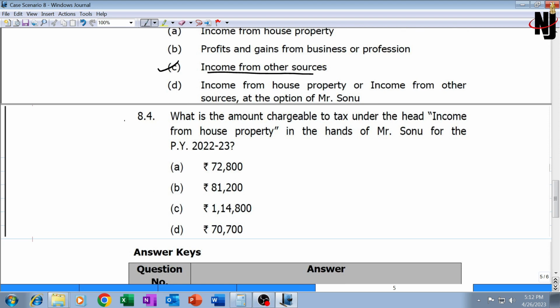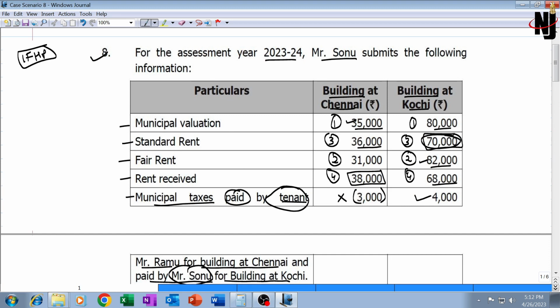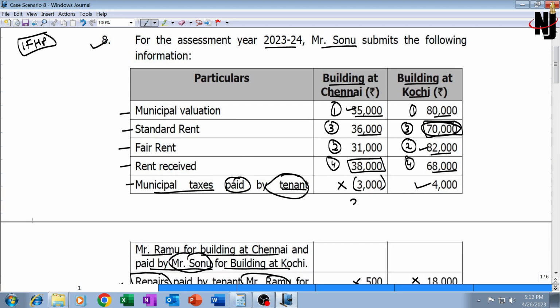8.4. This is a bit lengthy. What is the amount chargeable to tax under the income from house property in the hands of Mr. Sonu for the previous year 22-23? Now we need to first calculate for Kochi and Chennai property. We need to calculate GAV. GAV we have already computed. If you recollect, GAV would have been 38,000 for Chennai property and 70,000 for Kochi property. From Kochi property we will get a deduction of 4,000, but from Chennai property we will not get a deduction of 3,000. So Kochi property will become 66,000.